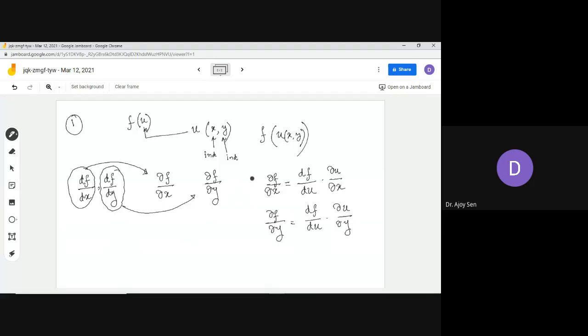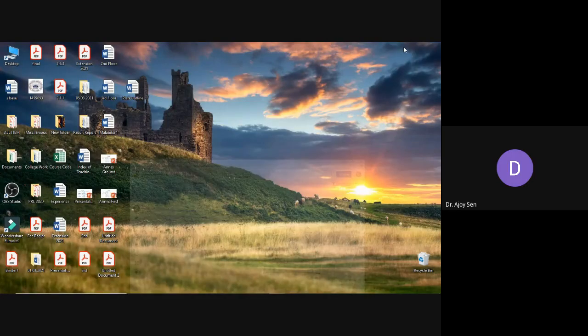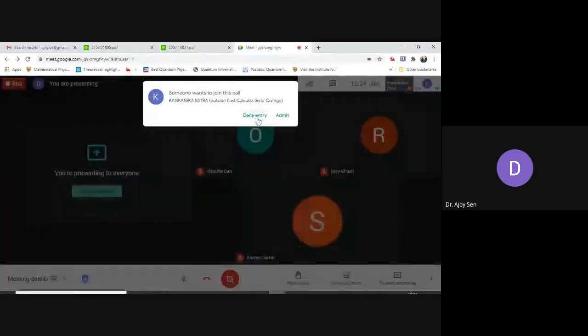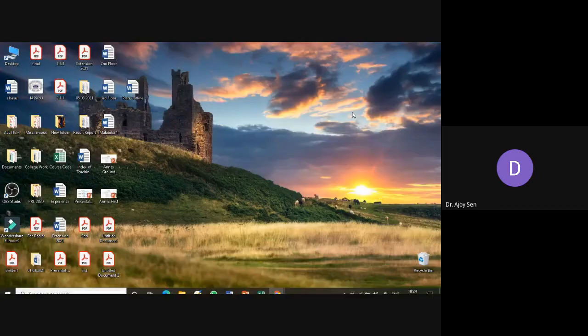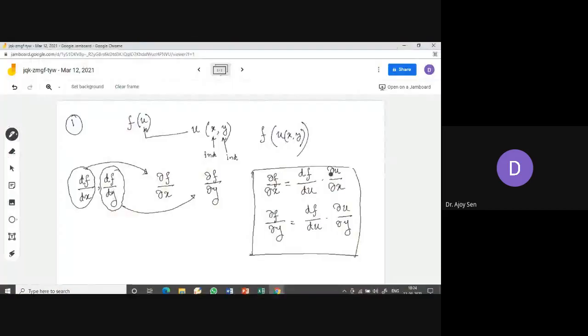So these two things are the chain rule for a function of two variables, and you can actually extend